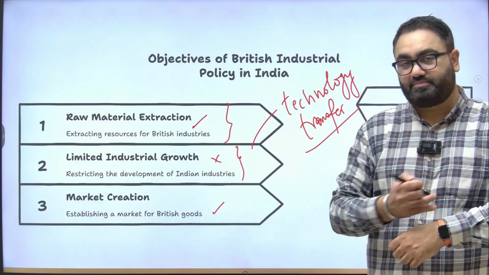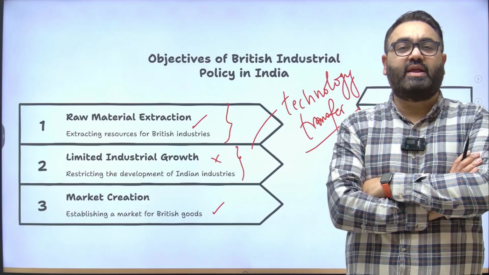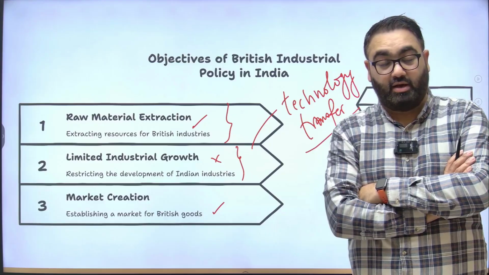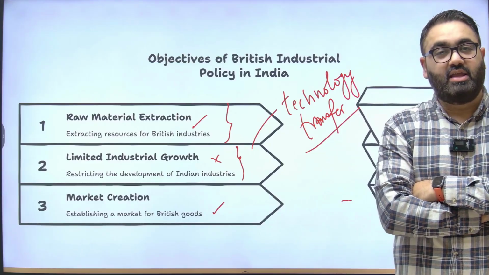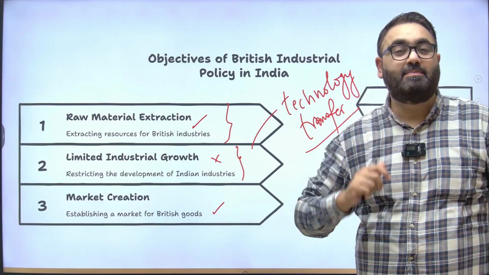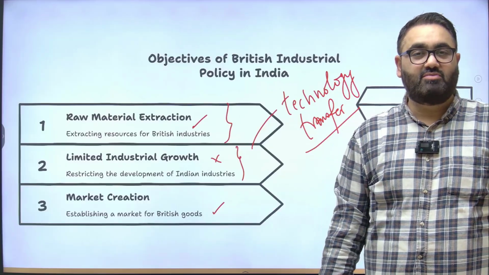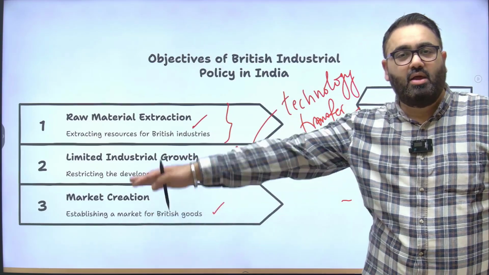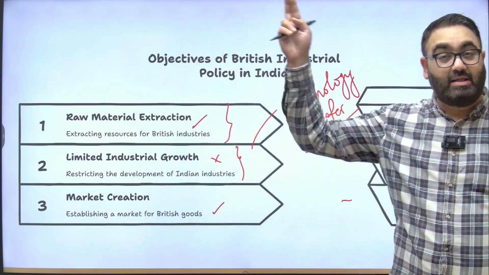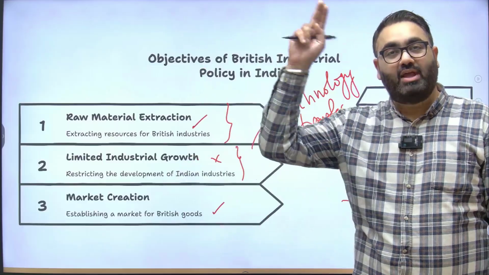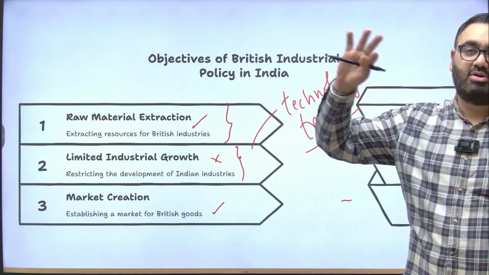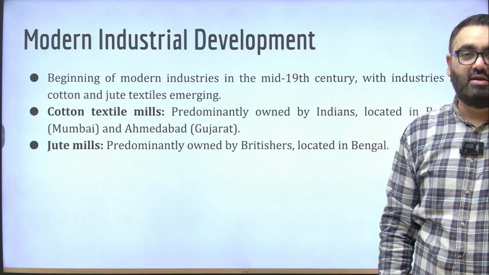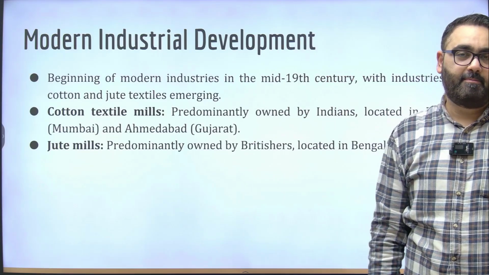Similarly, over here, the British wanted to exploit the Indian market, the Indian laborers or rather consumers, so that they could buy British products. All these are objectives: not just take raw material out from India, but also force Indian consumers to buy the British products, which will be sold to them at a higher price because raw materials are being taken out. You can't make it within your country. All this was done intentionally by the British.